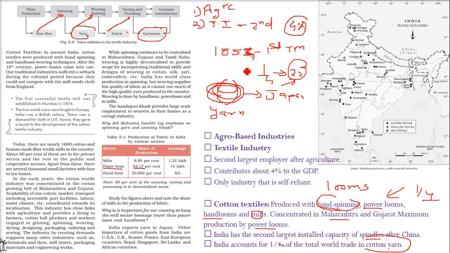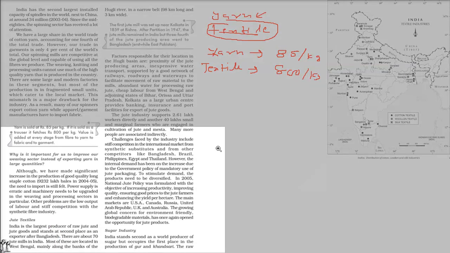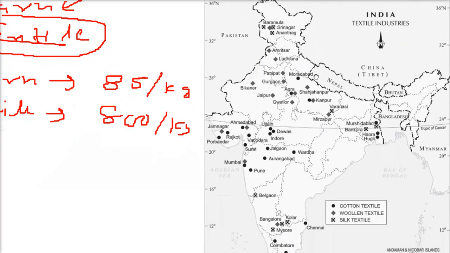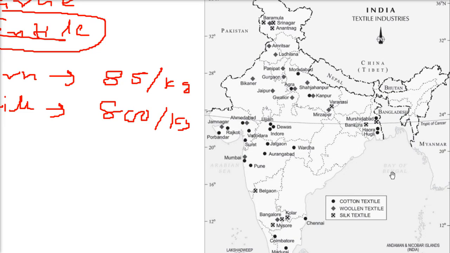Okay. So I have to take you to the places where we have cotton textile, woolen textile, and silk textile. Let us see where they are concentrated. Here we have the cotton textiles. These round spheres or dark circles are the places where we have cotton textiles, as I said, Maharashtra and Gujarat have most of them. But we have other places also.